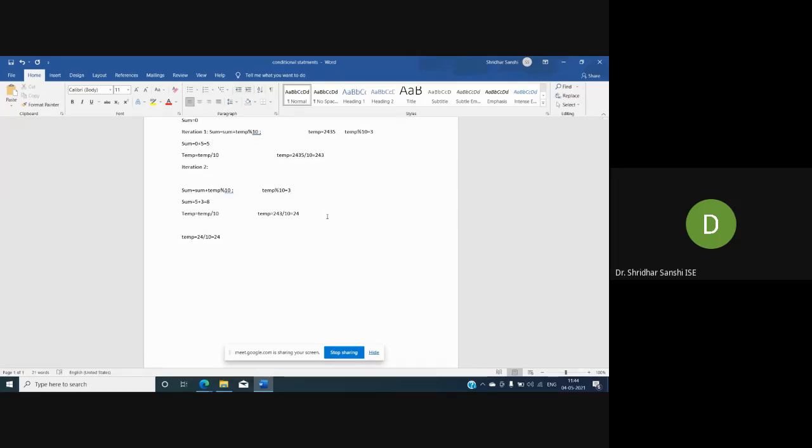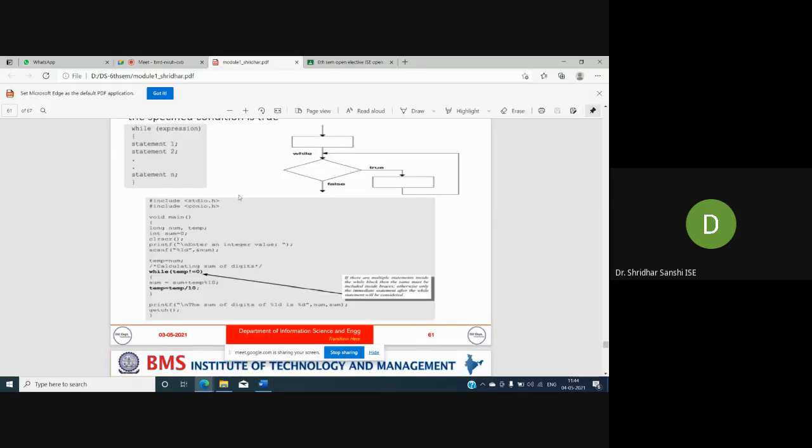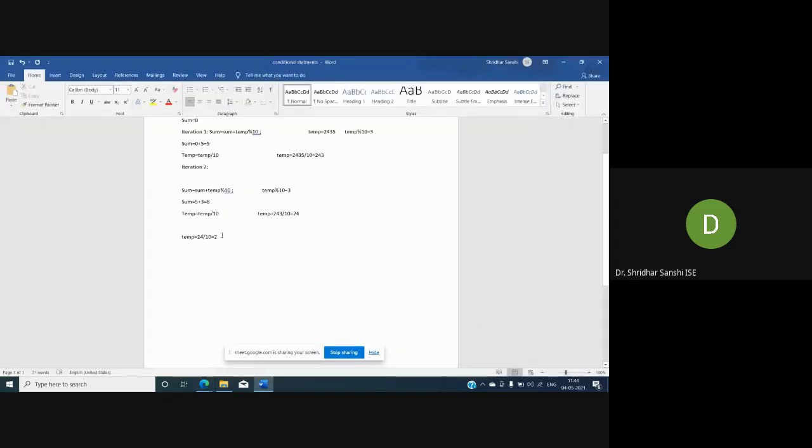So it will result as 2. So again, I will check for the condition. Again, 2 is not equal to 0. Again, I will divide temp, 2 divided by 10. So what is the result? The result will be 0.